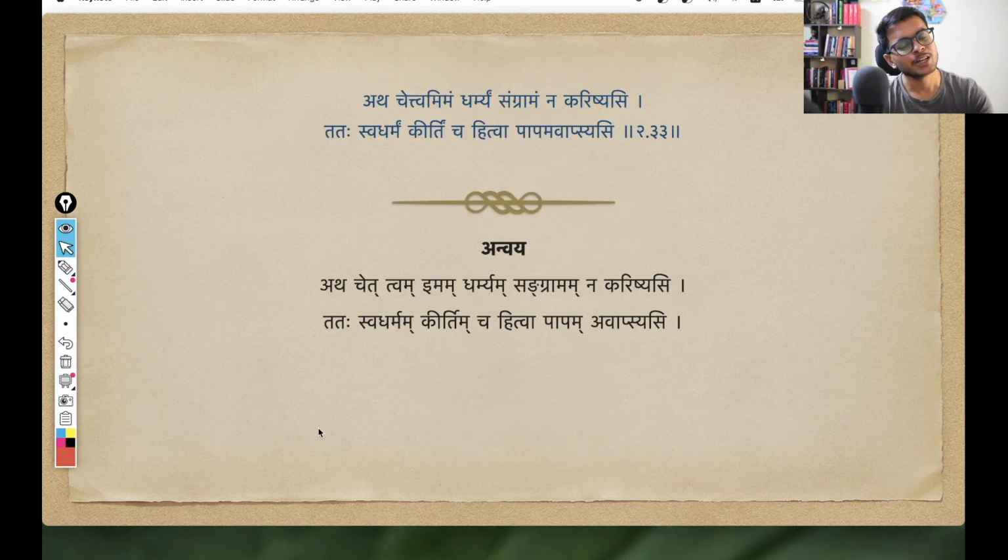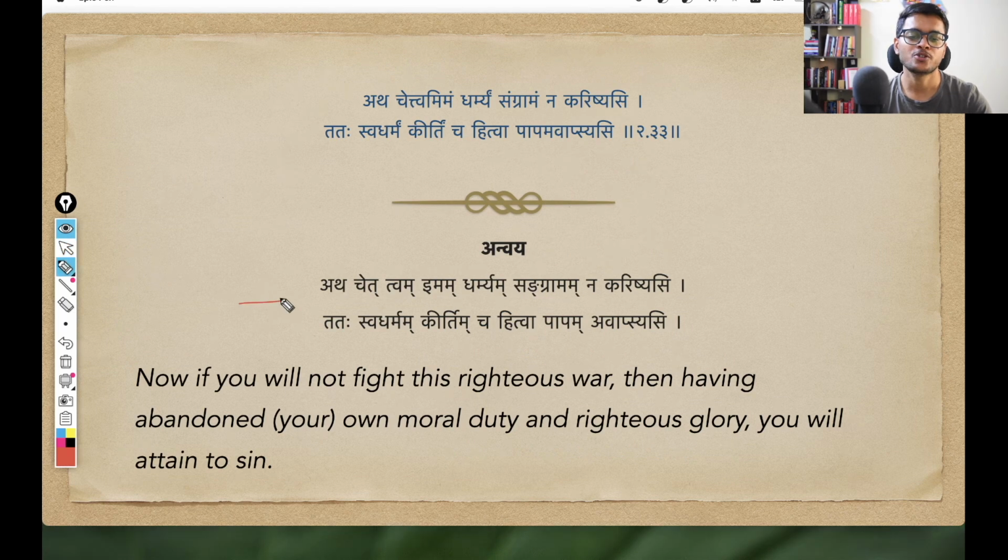Let us quickly see the anvaya along with the translation now. Actually, when you do the anvaya of the shloka, you will realize that the order in which the original shloka is given is the same order we have for the anvaya also. So we actually have to do no shifting, no rearrangement of the words. This is exactly the way the meaning is intended. And what is that meaning?